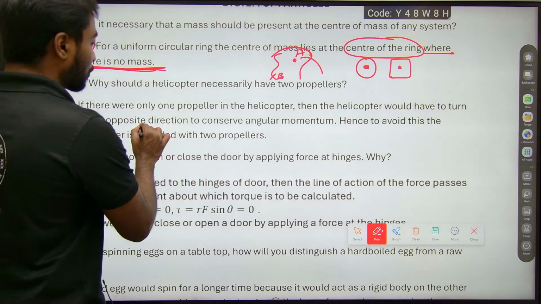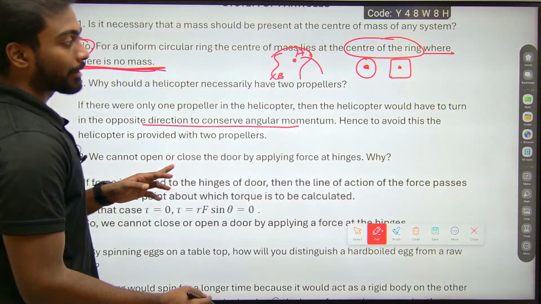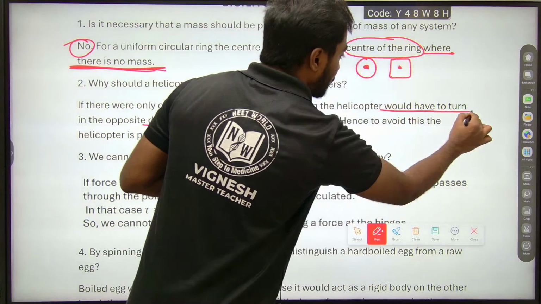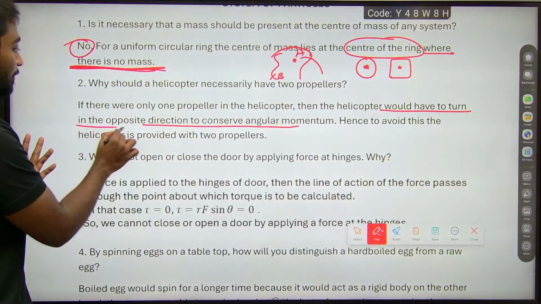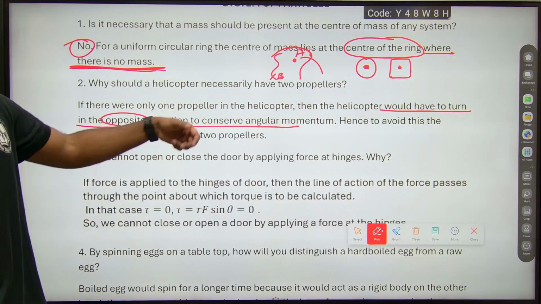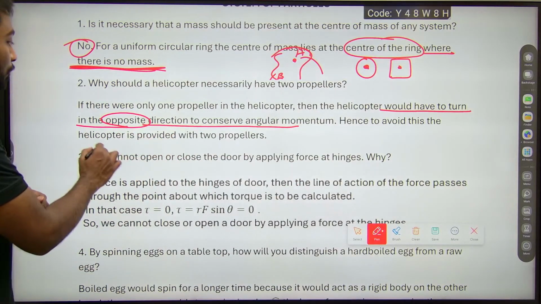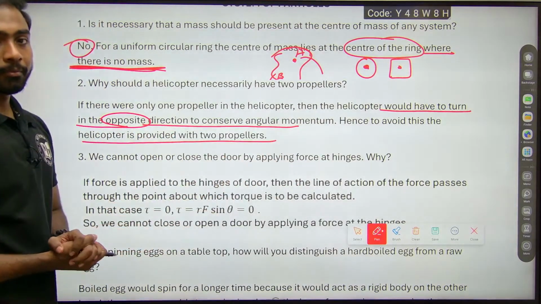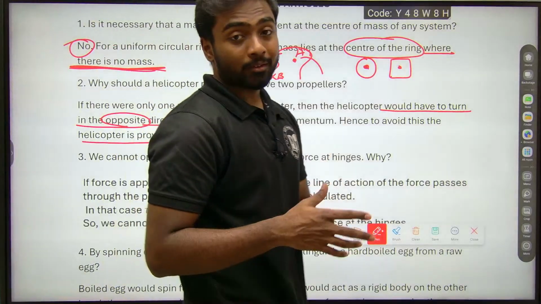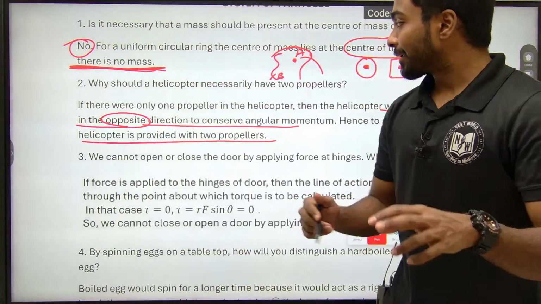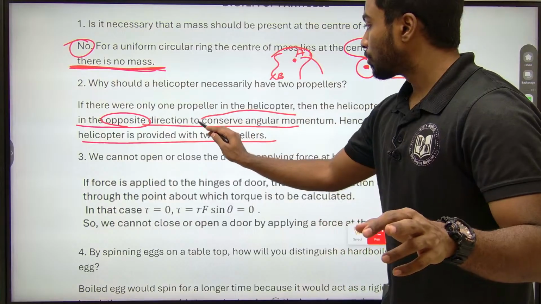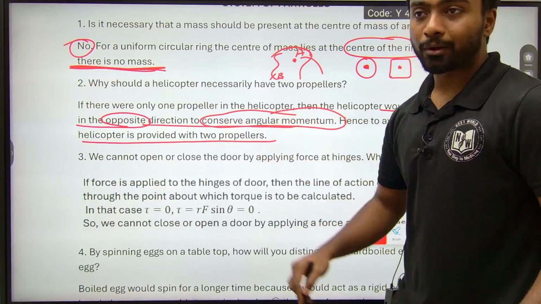Hence, to avoid this, the helicopter is provided with two propellers. So the main concept over here is the conservation of angular momentum.